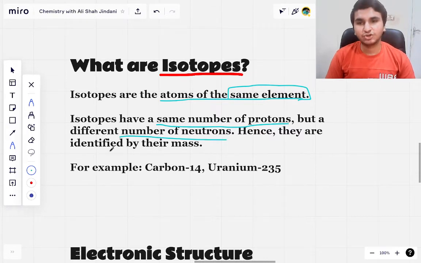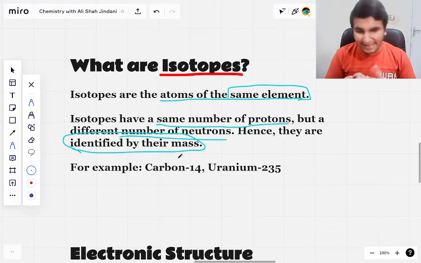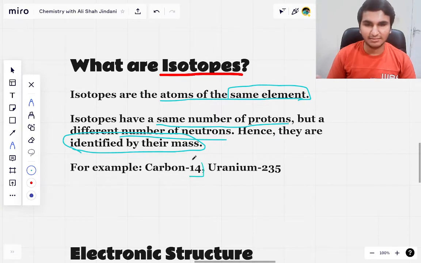So isotopes are basically identified or denoted by their mass. The primary identification of an atom is your proton number, and in case you have any isotopes of that element, we are going to write the atomic mass, like carbon 14, which tells us that this carbon does not have 12, it has 14 of atomic mass. Similarly, uranium 235. So these are the isotopes.